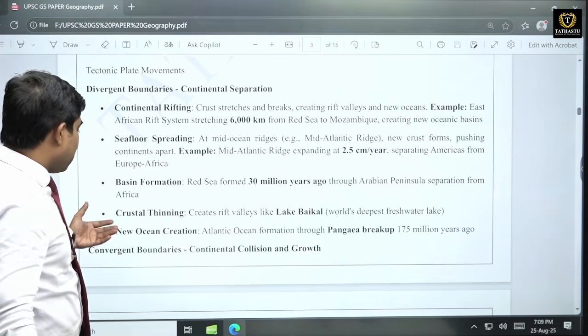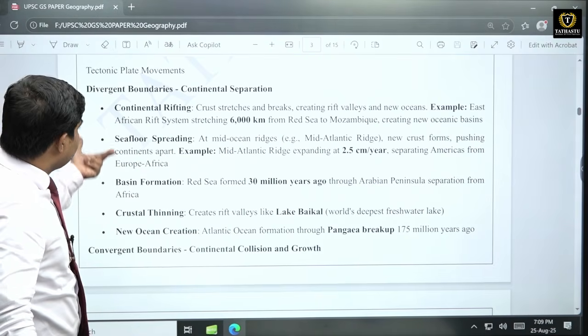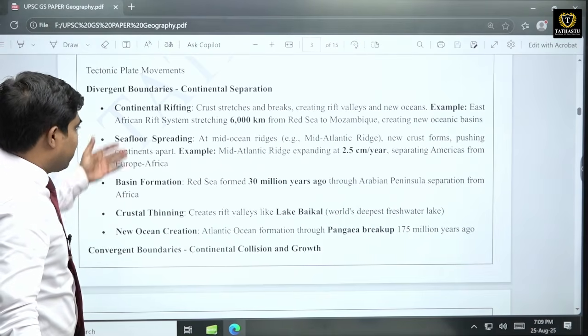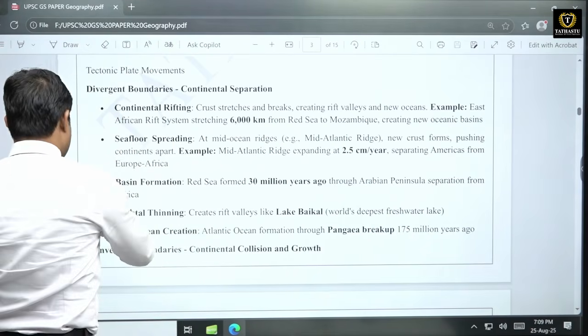So in convergent boundaries, crustal thickening may happen; in divergent boundaries, crustal thinning may happen. So these are various examples we have to include for this particular answer.